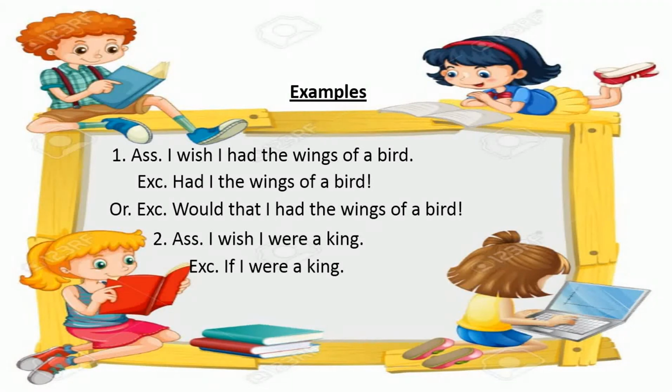So in that case, exclamatory, you can write: if I were a king, or you can write: would that I were a king. So you can write would that, if, or had as the subject. Just follow the structure, follow the examples.